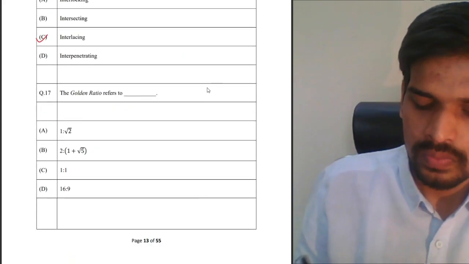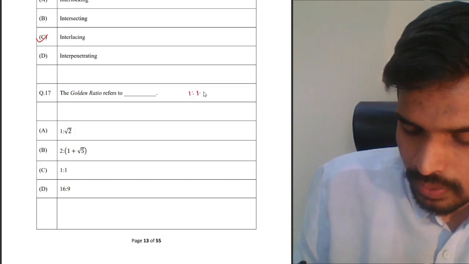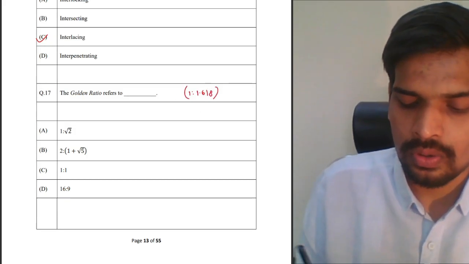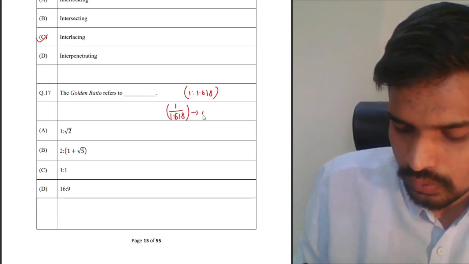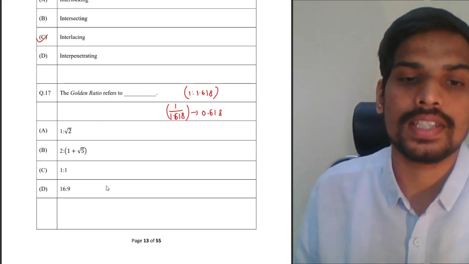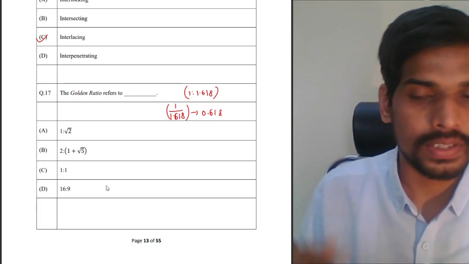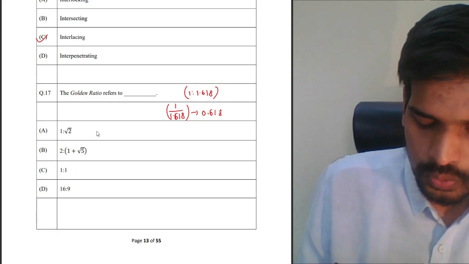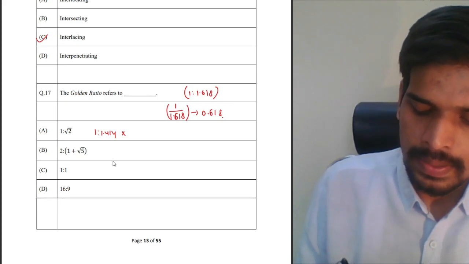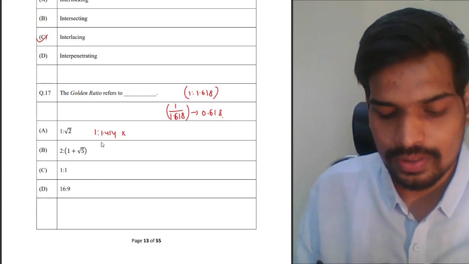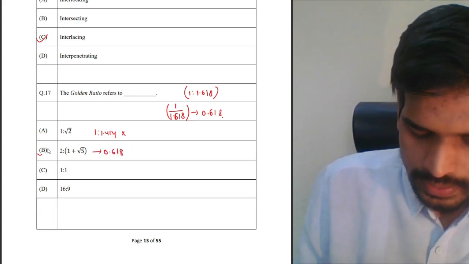Golden ratio refers to, now, golden ratio, I hope you are aware, the ratio of 1.618, or 1 is to 1.618. This ratio is called the golden ratio. If you find out 1 upon 1.618, this will give you 0.618. You can cross check each and every option. You have access to the scientific calculator on the screen in the examination also. You can easily cross check. 1 is to root 2 is 1 is to 1.414. This will not give you the value of 0.618. So 2 is to 1 plus root 5 actually gives you the answer 0.618. So this is the answer for golden ratio.